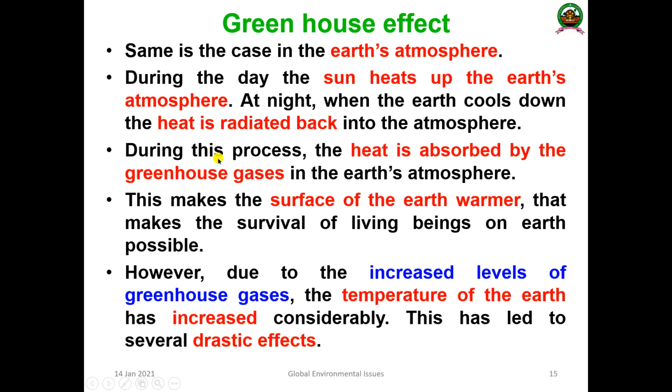In the normal condition, when the earth cools down, the heat will be radiated back, the greenhouse gas absorbs it, and that keeps the heat there. So that heat will be utilized by all the organisms and they grow. But if the concentration of the greenhouse gas is increased in the atmosphere, the heat also will be increased. That creates a lot of temperature rise, which is known as global warming. So this has drastic effects.